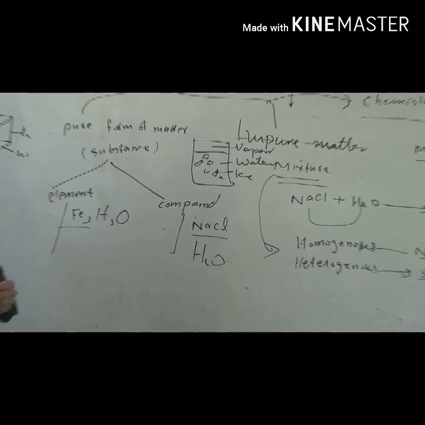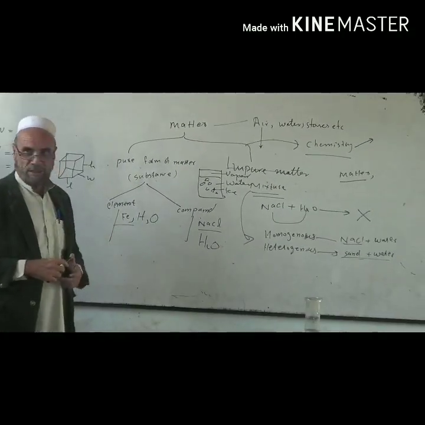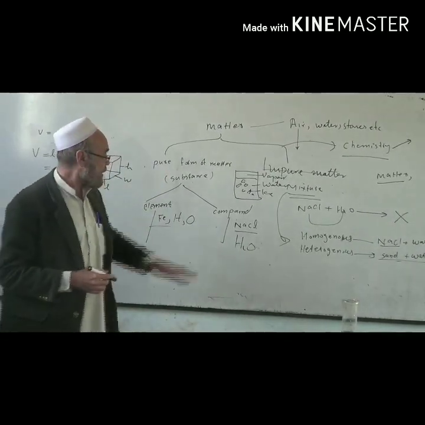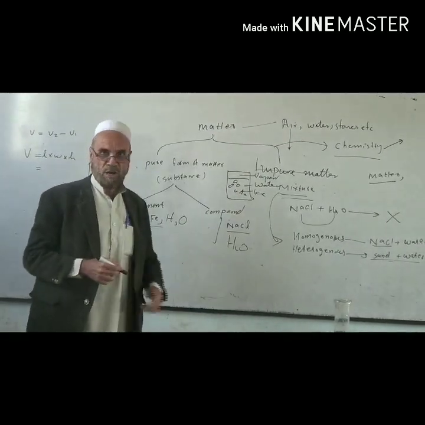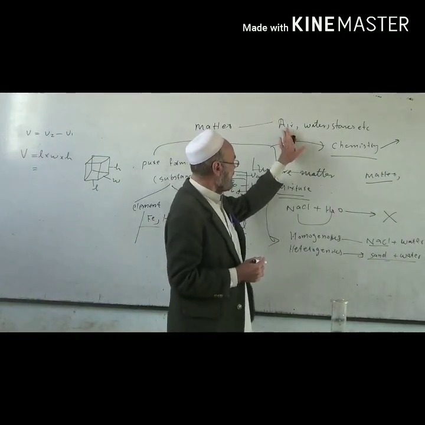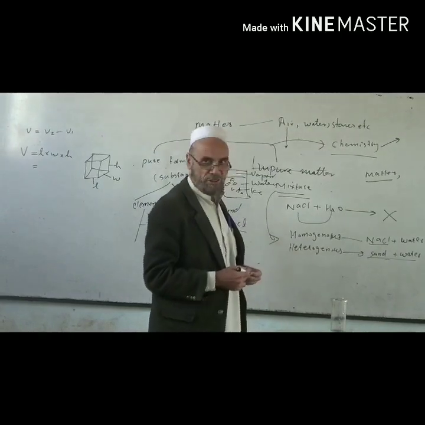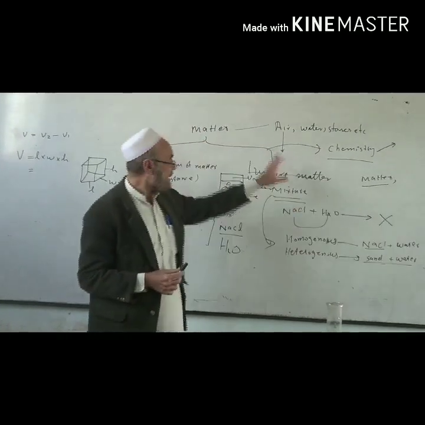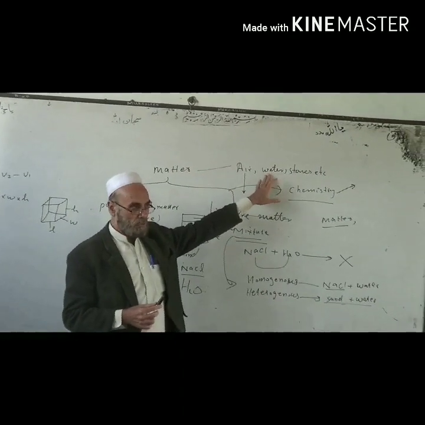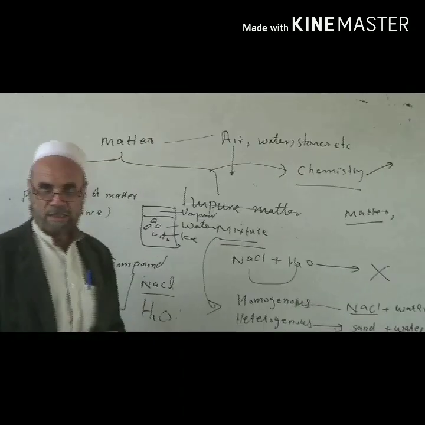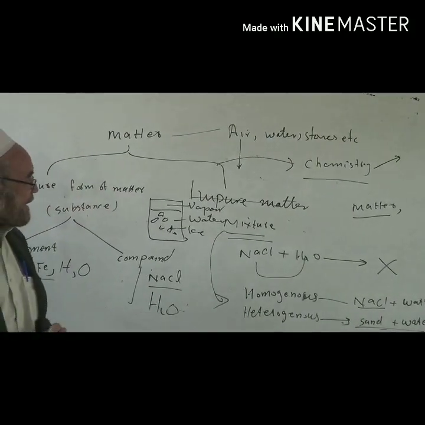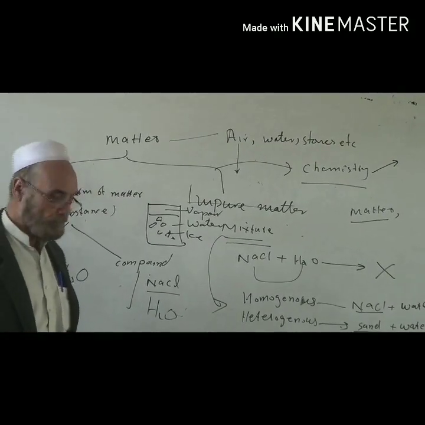Okay, what is matter? To define chemistry, we must know about the definition of matter. Matter can be anything which has mass and occupies space. An example of matter can be given: air, water, stones, etc. Because air has mass, as well as occupies space. Water has mass, occupies space, and similarly stones are typical examples of matter.